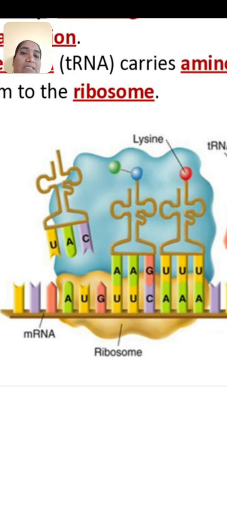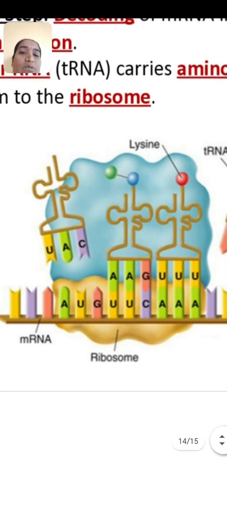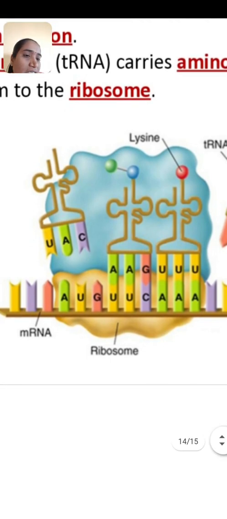The amino acid remains here at the P site. Here the ribosome shows three sites. From the A site, the AA-tRNA complex enters. From the P site, the amino acid or the polypeptide chain remains as it is. From the E site, the empty tRNA molecule exits.